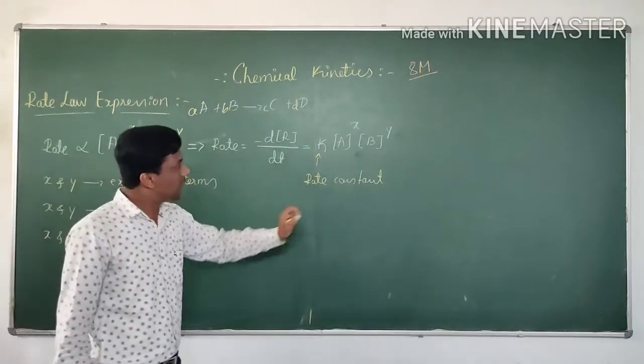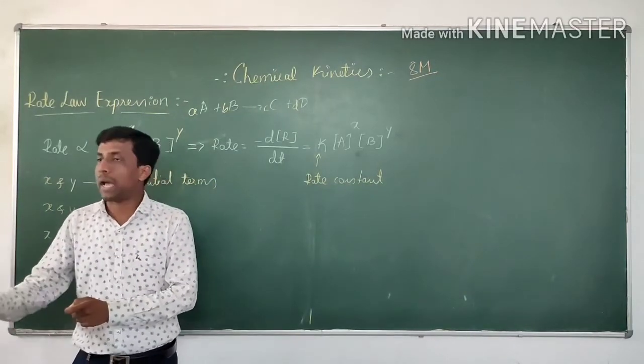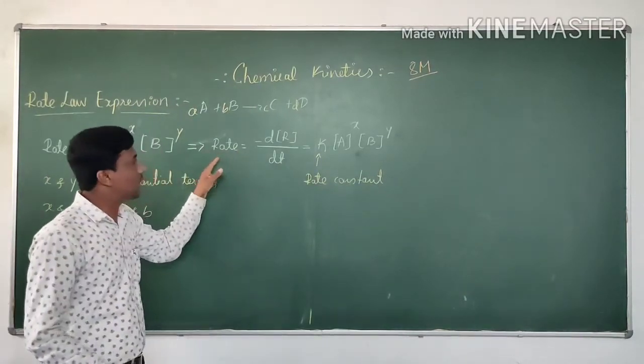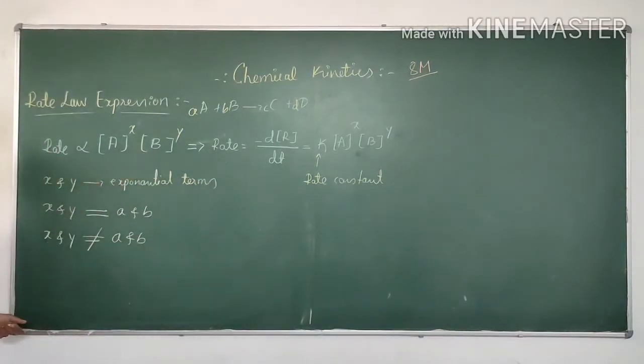The rate constant of a reaction is constant throughout the reaction for a particular reaction, but the rate of a reaction will change. If they ask what is rate law or rate expression, what do you write?